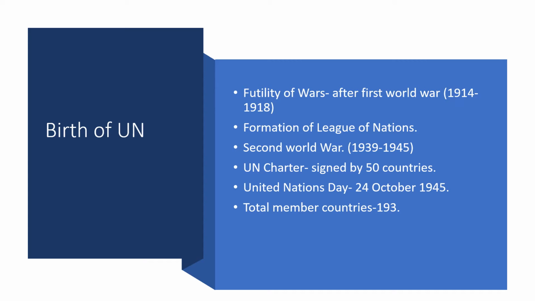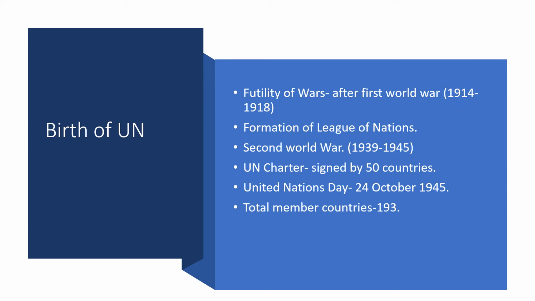So after the Second World War, when an organization with the idea of peace and security of each and every living being at the world level was thought of, the word UN, United Nations Organization, came into the mind of the President of the United States, Mr. Franklin D. Roosevelt. So he coined the word United Nations.